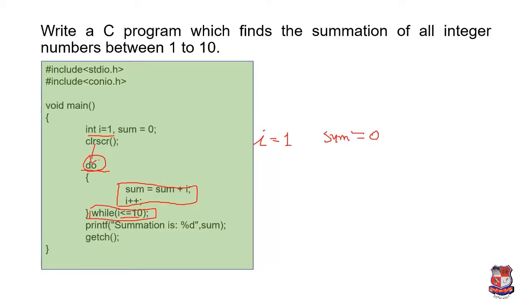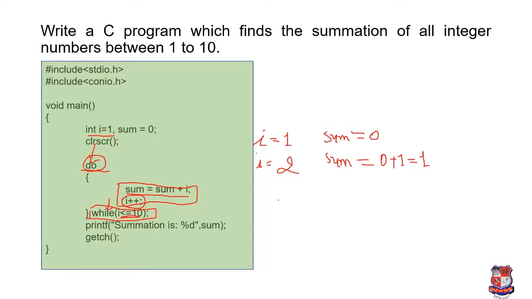The control goes to the do statement, then it enters the body of the loop. Now the first statement is executed, sum equals sum plus I. The initial value of sum is 0 and the initial value of I is 1, so the new value of the sum variable is now 1. Now we are incrementing the value of I by 1, so the new value of I will be 2. Now control goes to the while statement and inside this while statement the condition is checked.